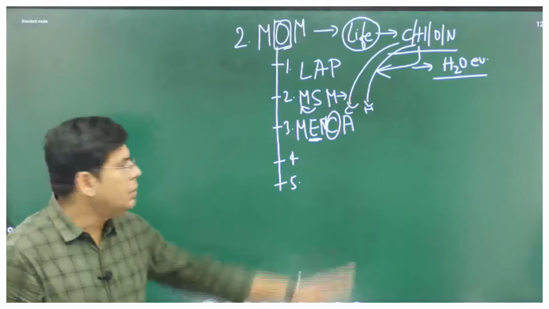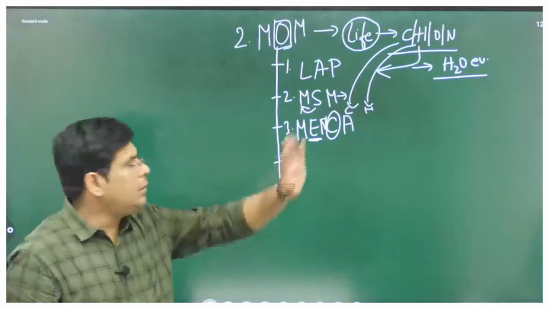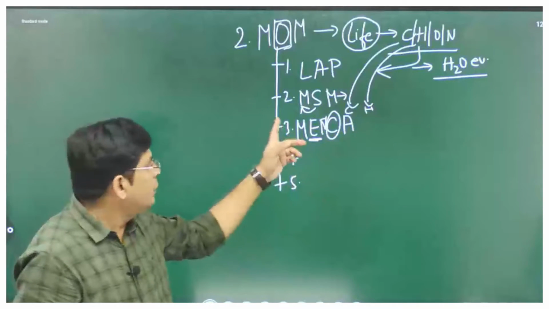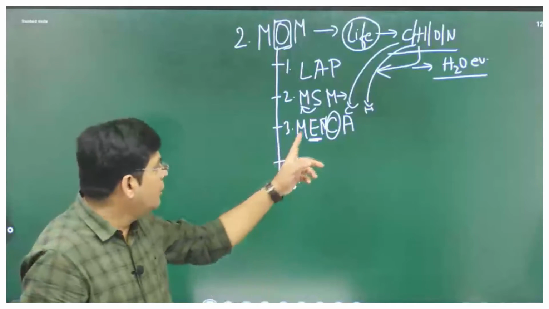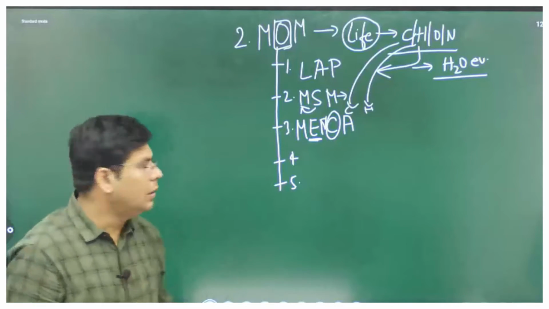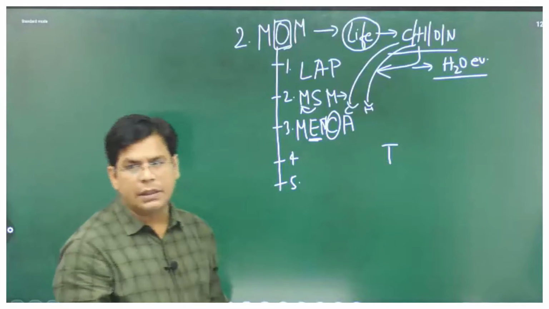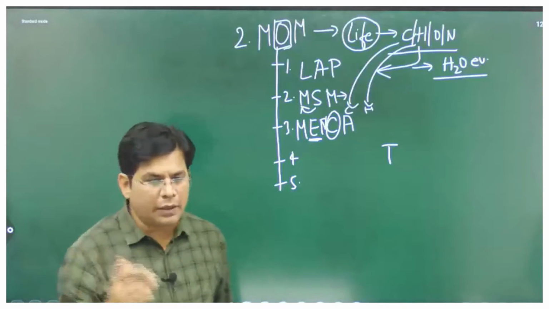Is that clear? See, leave this one. Try to memorize this one. First one, hydrogen and its isotopes, water. Second one, methane for carbon and hydrogen. Third one for composition. Is that clear? Fourth one for temperature. The way we found that this much is the temperature today and all likewise.